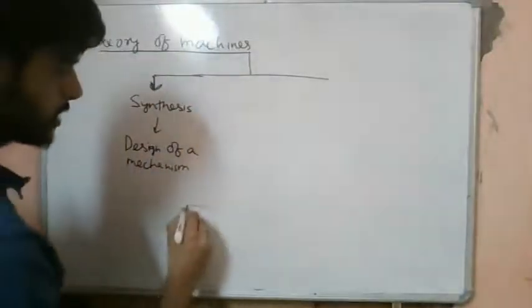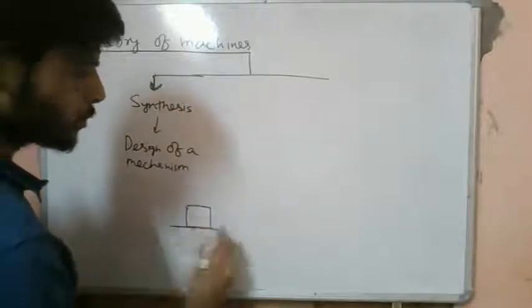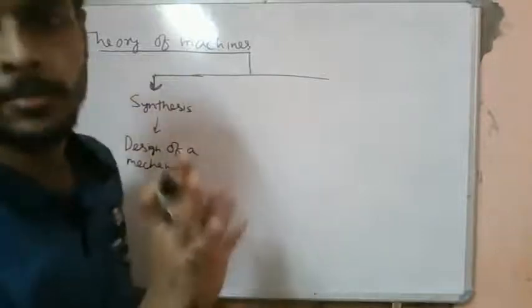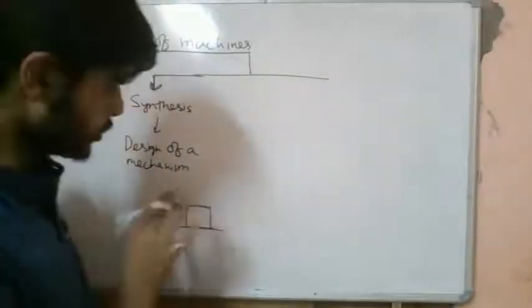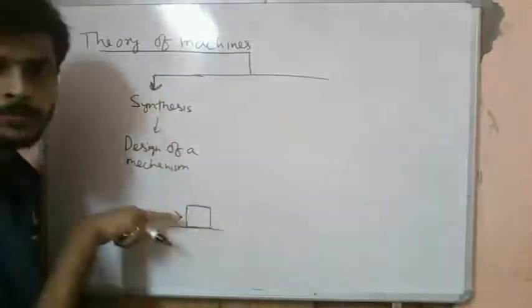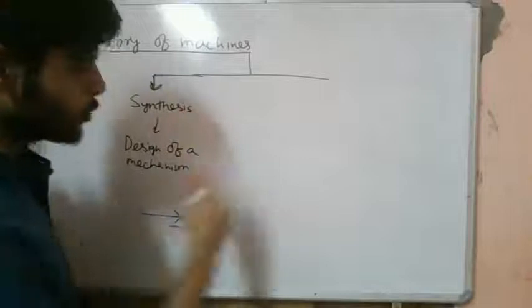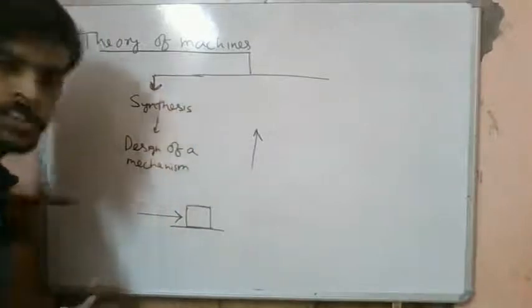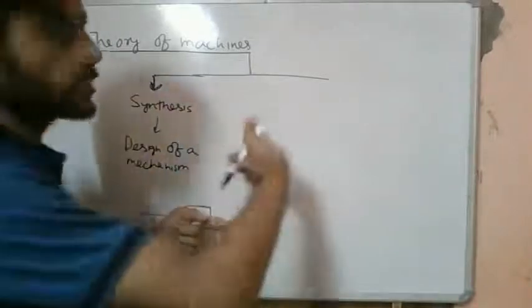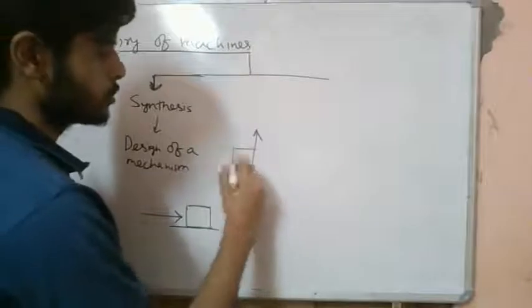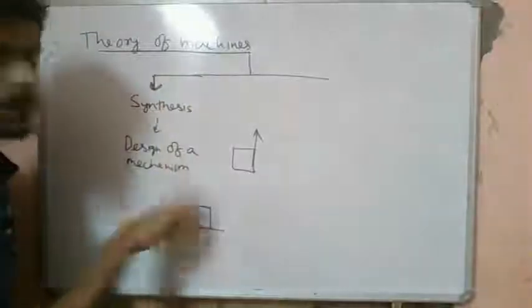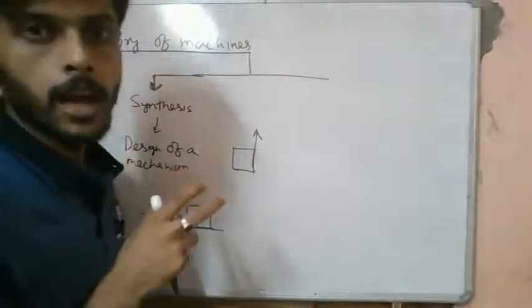Let's say, for an example, we have a displacement motion. Let's consider a block. We can give an input like this; by some external means we can move this block, and the direction of movement is in this direction. As an output, we want the direction of motion to be in this direction. So how should we assemble the rigid bodies so that an input given like this gives us an output like this? I hope this is clear now.